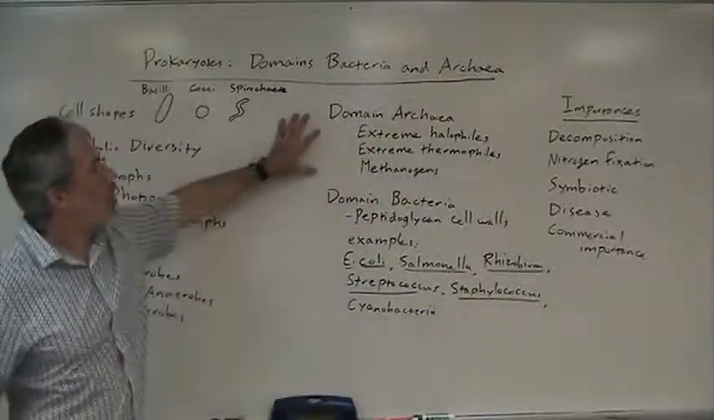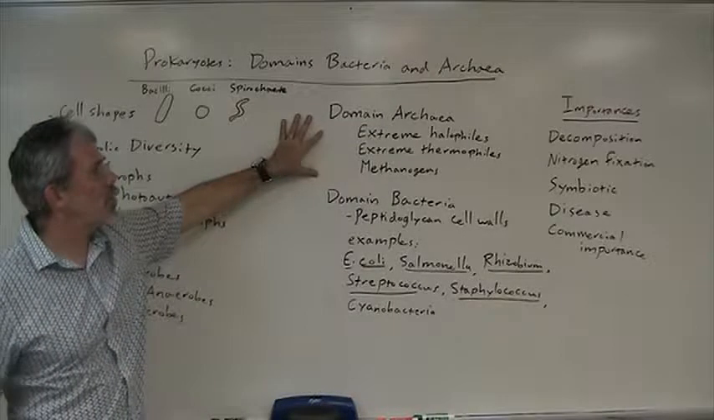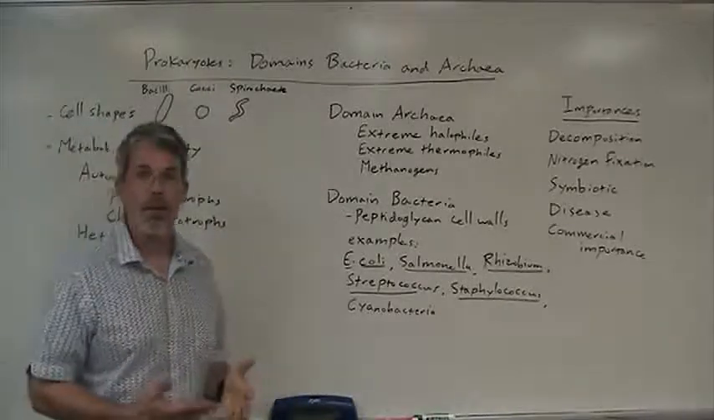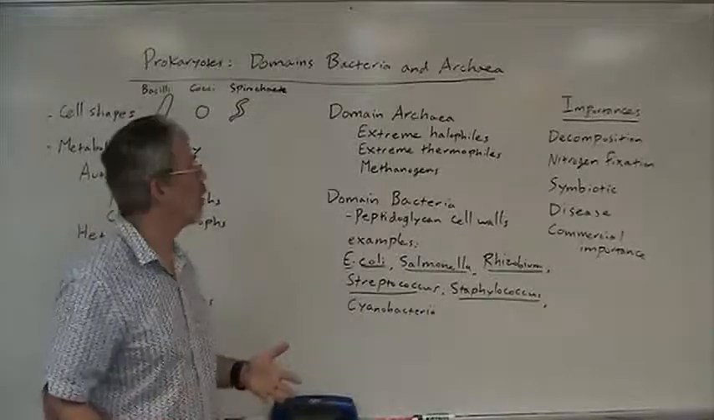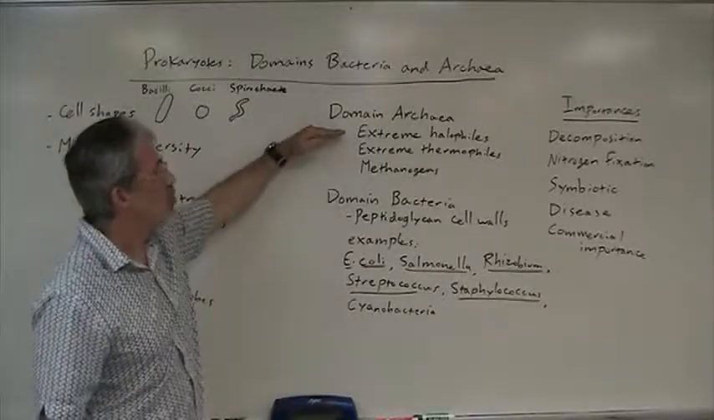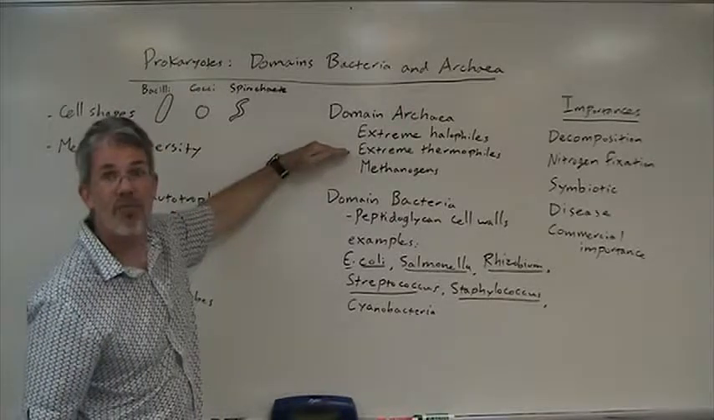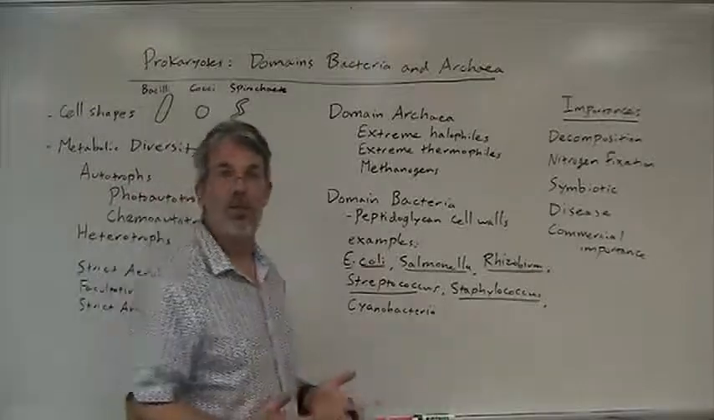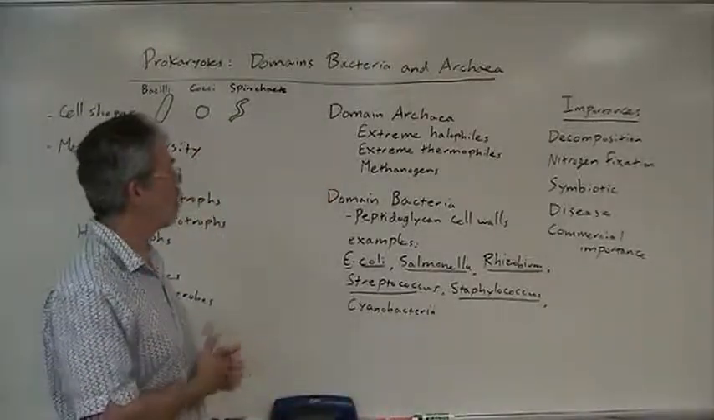The domain Archaea is found in most environments, but they're primarily famous for living in extreme environments. Older books refer to them as the archaebacteria, but that's a misnomer. They include extreme halophiles, which live in extremely salty places, extreme thermophiles, which live in hot springs, and methanogens that live anaerobically and produce methane gas. But they also can live in more ordinary environments as well.